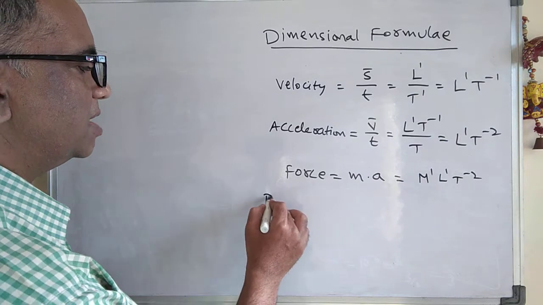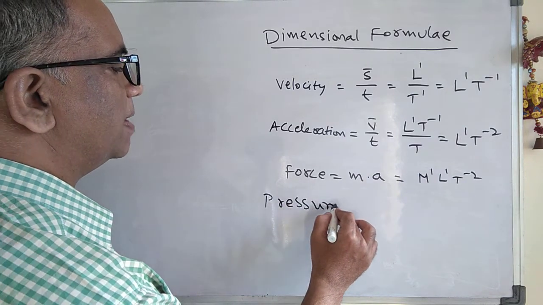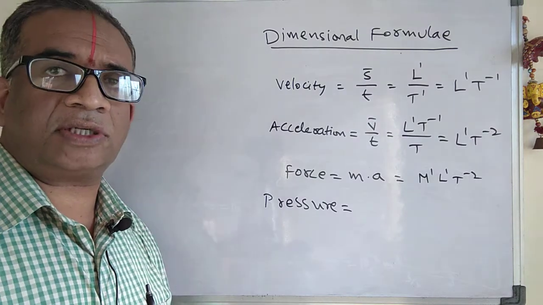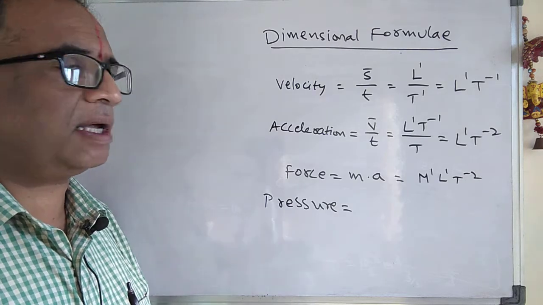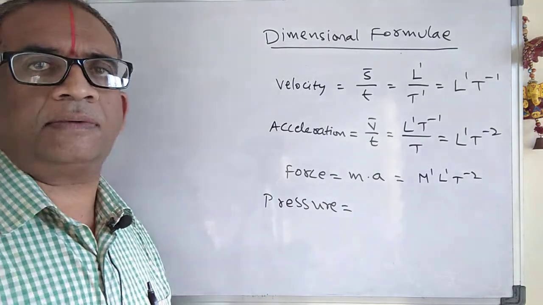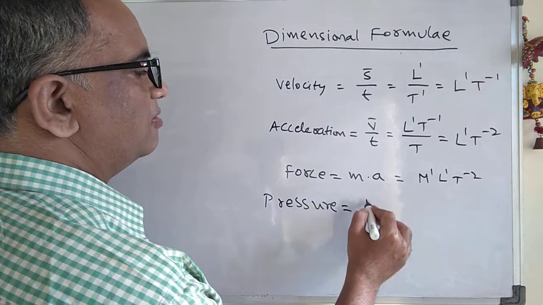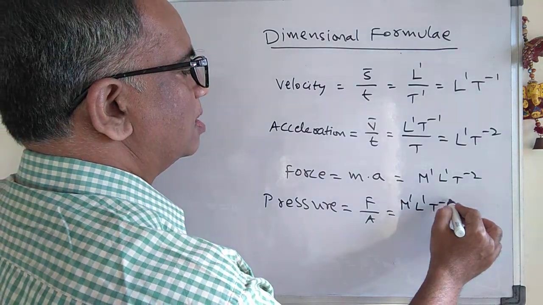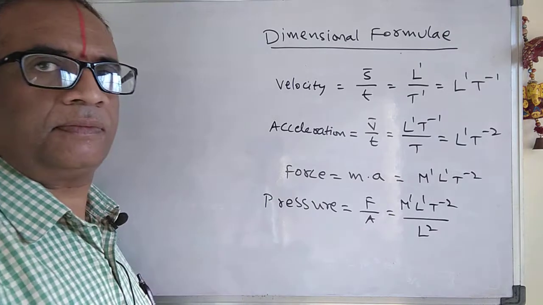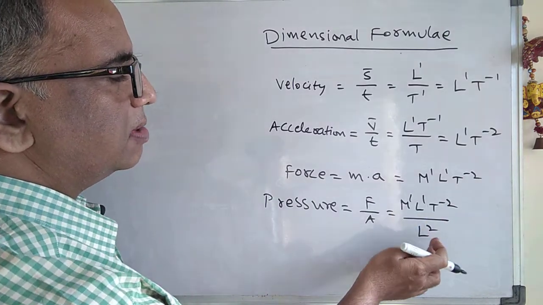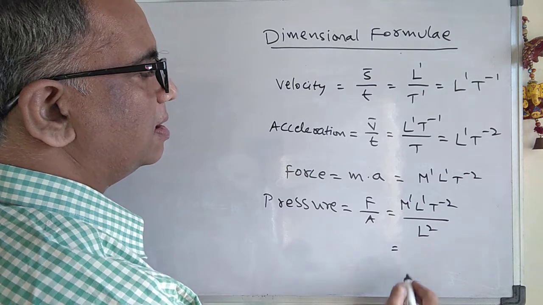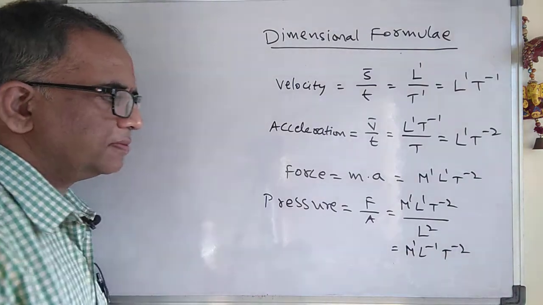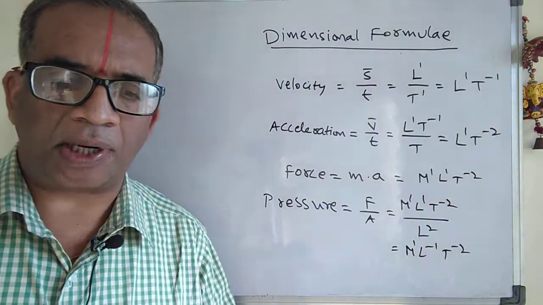So for example, let us take pressure for the time being. Pressure equal to what? You must have an idea of each and every equation, their formulae. Then from the formula, it is easy to derive the dimensional formula. Pressure equals force by area. Force is M to the power of 1, L to the power of 1, t to the power of minus 2 by L square. So if I send it up, L to the power of minus 2. Therefore, the pressure dimensional formula is M to the power of 1, L to the power of minus 1, t to the power of minus 2.